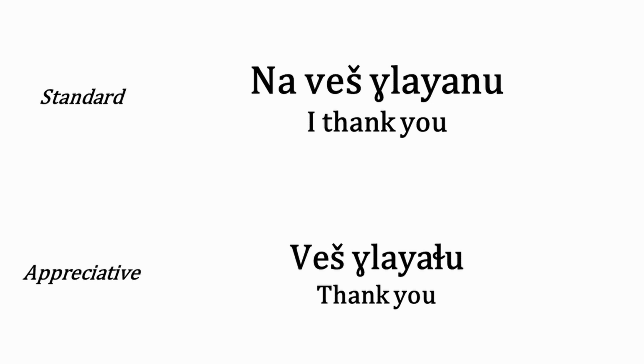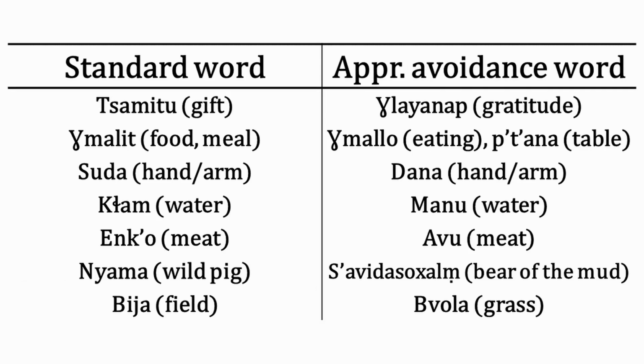The appreciative register is used for expressing appreciation and gratitude, and has the effect of humbling the speaker. Like the age honorific register, it uses more formal vocab and longer constructions, but also has a system of avoidance speech. When this is used, the names of certain objects can't be mentioned.